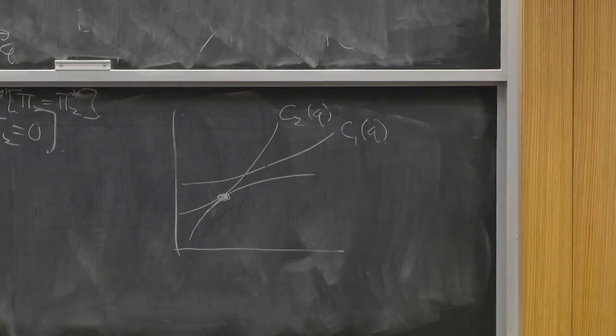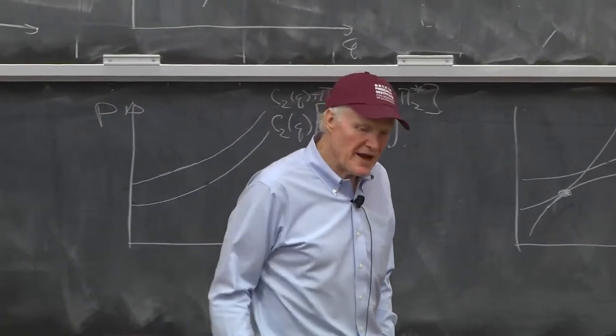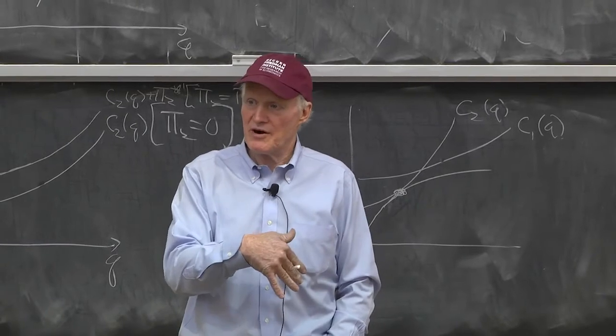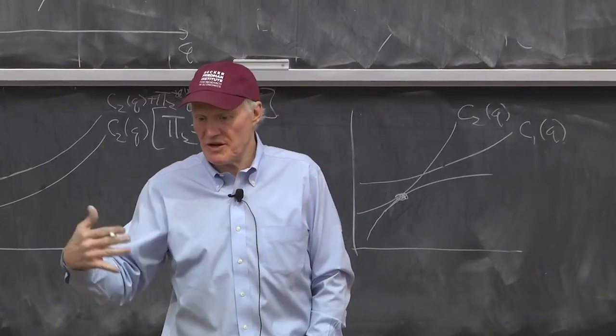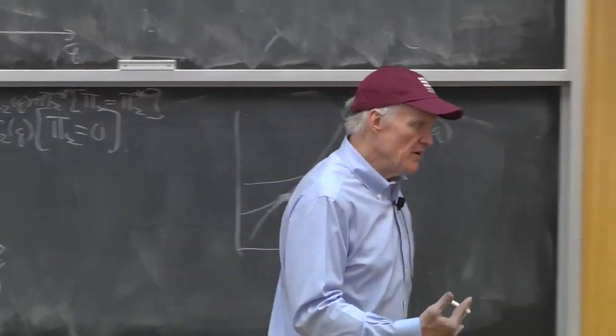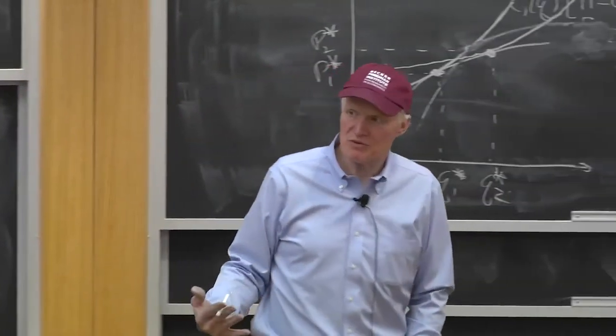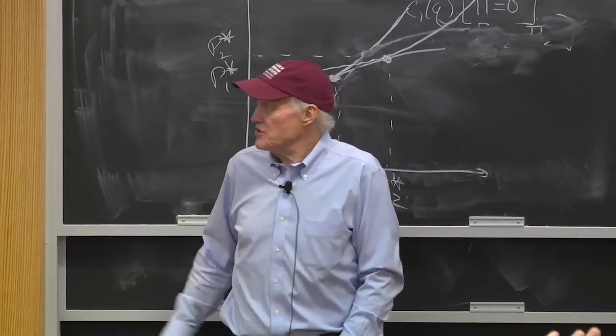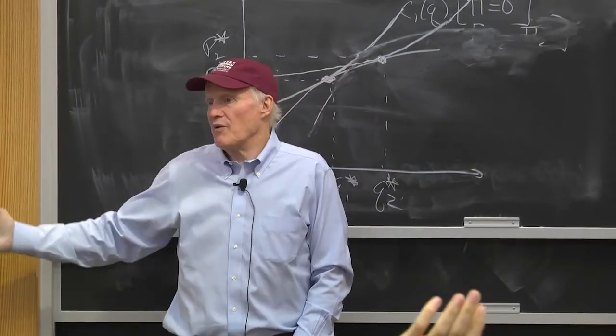Okay? Now, in some problems, we kind of know who the low-cost producers are and who the high-cost producers are, because it comes directly out of the structure of the problem. And I'll give you an example later where it's pretty clear, once we set up the problem, who the low-cost producers are going to be. But more generally, it could be the low quality or high quality.